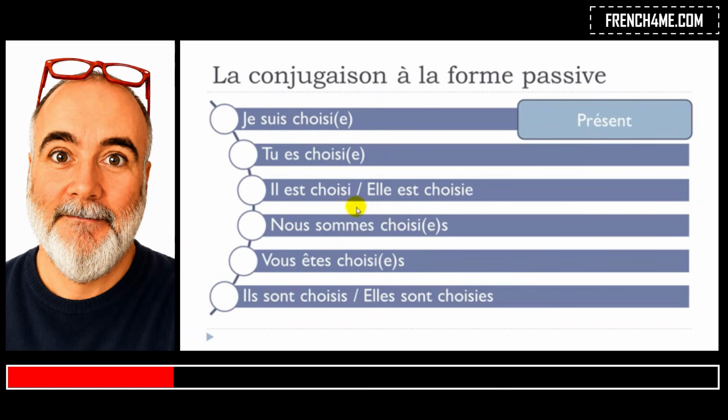So remember that you will have to, here for example, put the e at the end for the feminine, okay? Because here we've got the feminine singular, so just add e, okay? You will have this s at the end here for the plural, so masculine plural, and you will have this es for the feminine plural form. Okay, same rule, you don't pronounce them. So phonetically, you will have choisi for all the forms. So the same phonetic form, okay? And it's quite easy to remember.